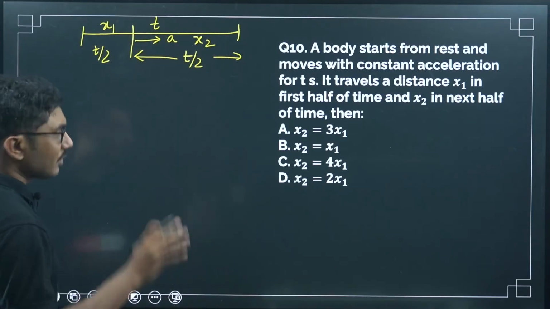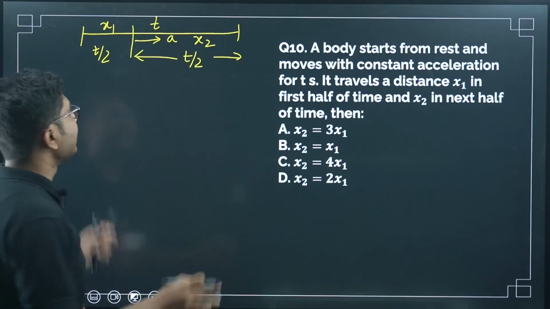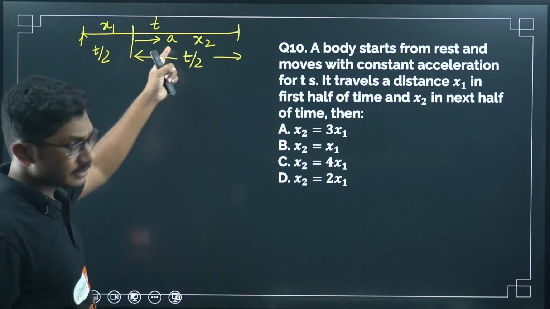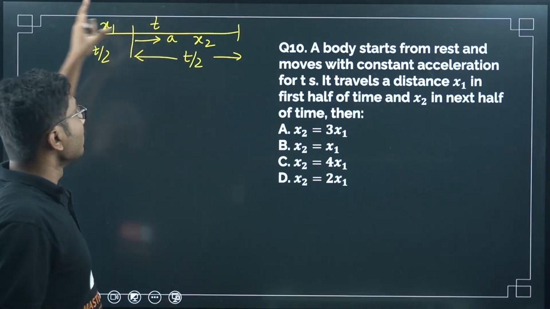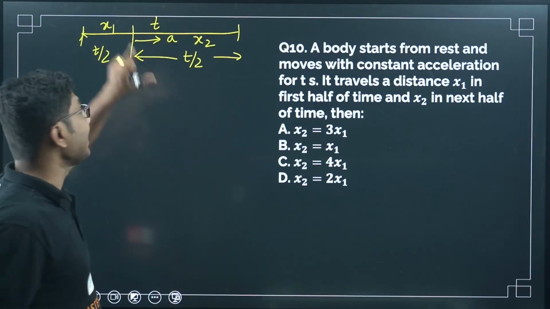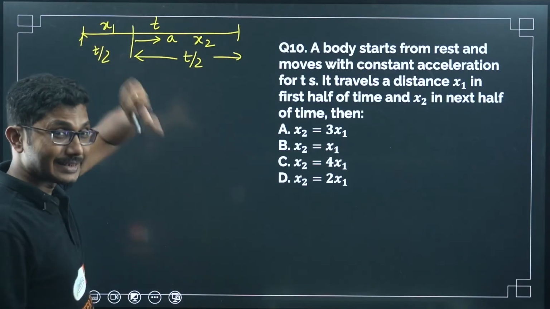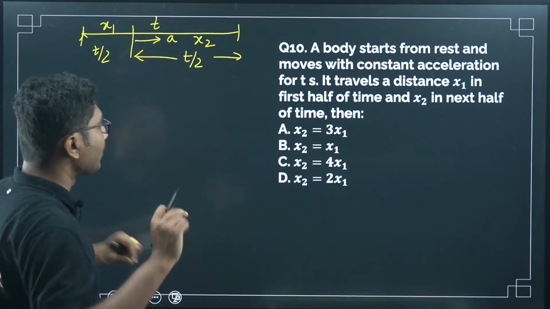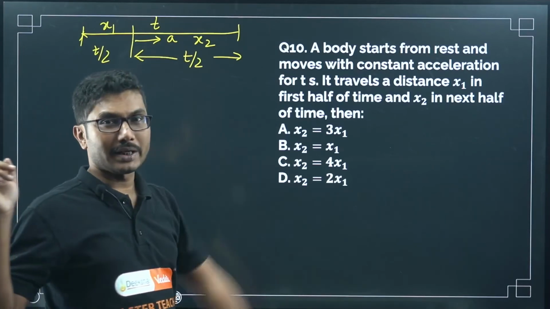So read the question carefully if you have still not understood. It starts from rest and moves with a constant acceleration for time t. In the first half of the time, not the distance, it travels a distance x1, and in the second half of the time it travels a distance x2. Then you have to find the relationship between x1 and x2.